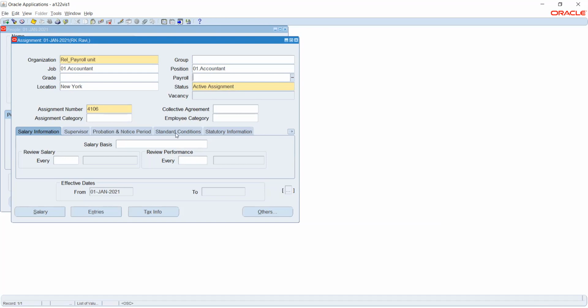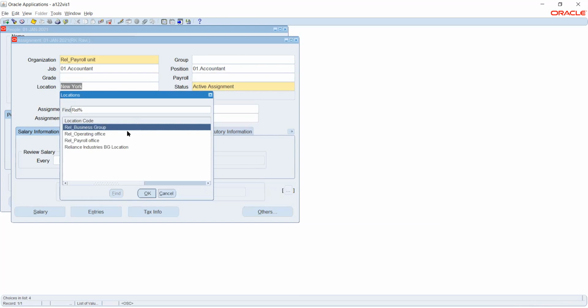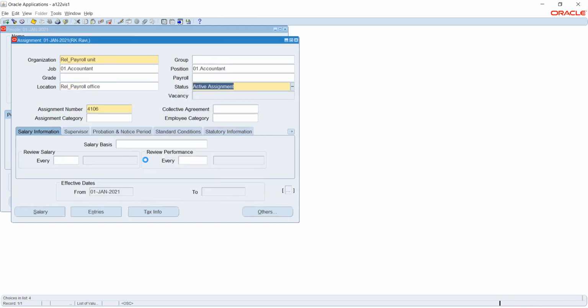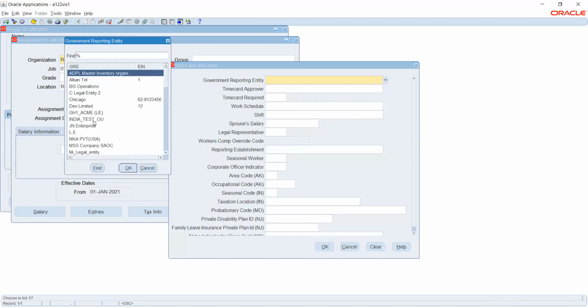So location, we have created Chennai. This location, that also we can give, not an issue. So that's about the basic information about employee creation, and these are statutory information.